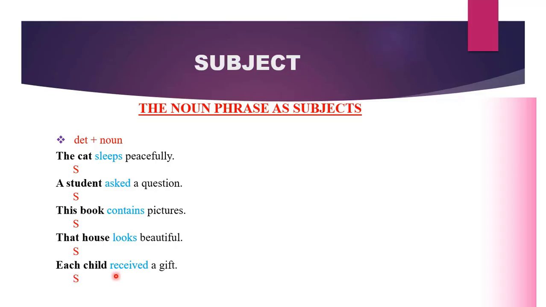Each child received a gift. What is our subject? Who received a gift? Each child. So the subject can be in the form of a determiner and noun. Again, the subject can be in the form of a determiner, an adjective, and a noun. For example, the tall boy won the race. Who won the race? Your answer is the tall boy. Therefore, the tall boy is functioning as our subject.